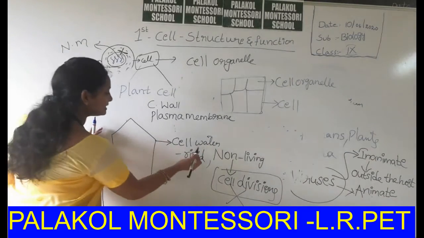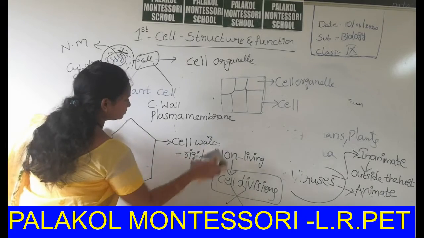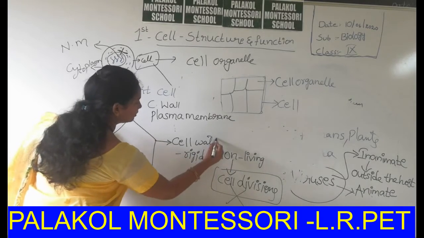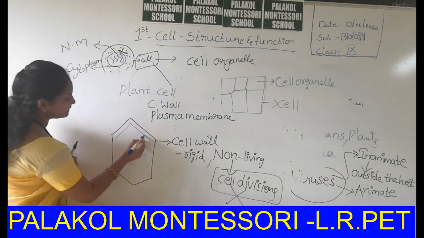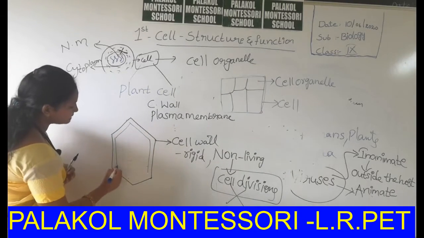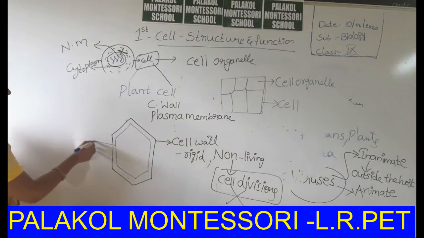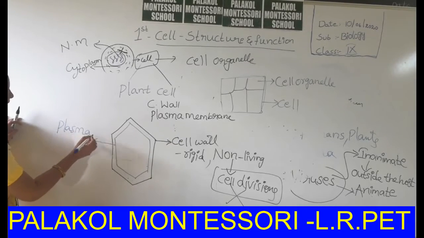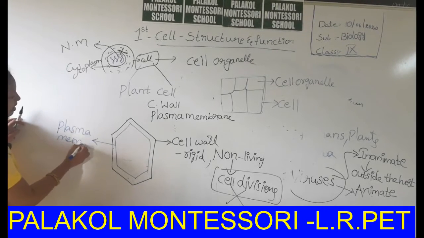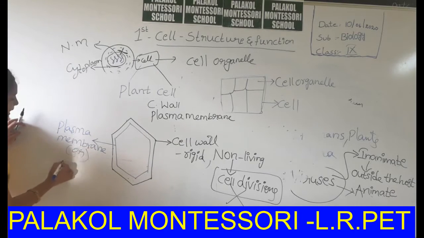But inside the cell wall, another membrane is present, that is the plasma membrane, also called the cell membrane.